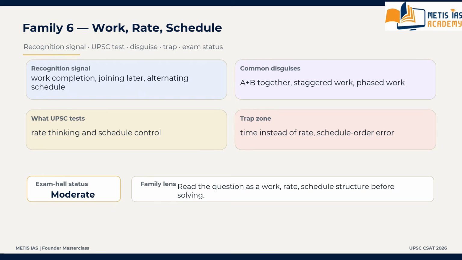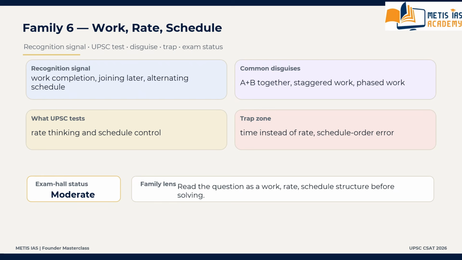What are the common disguises? This may appear as A and B together, workers joining later, alternating days, task completion in steps, staggered scheduling. These appear as common disguises for the work rate schedule family.